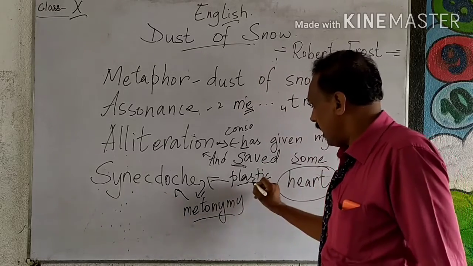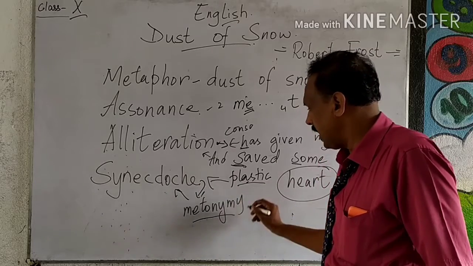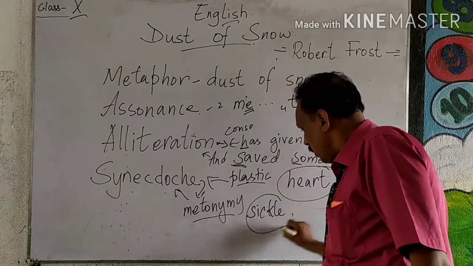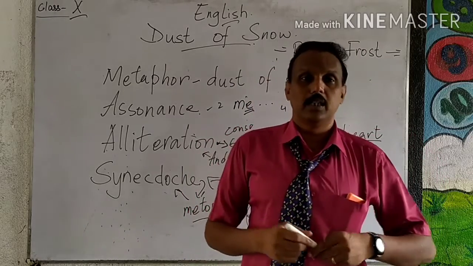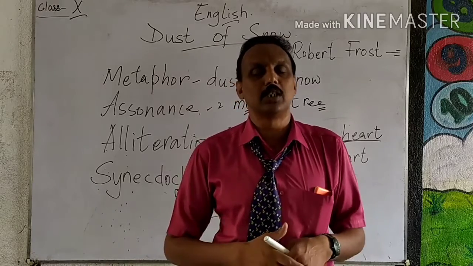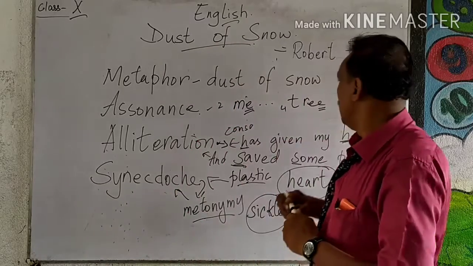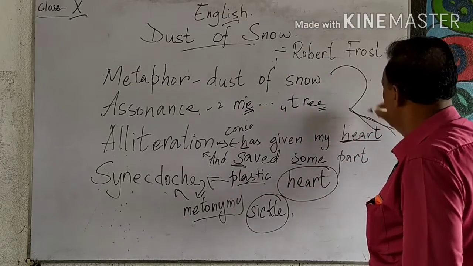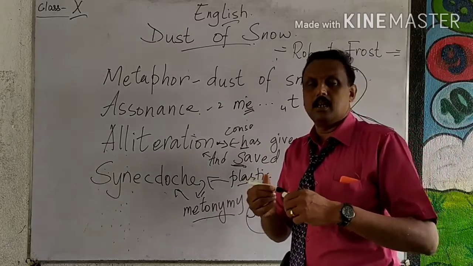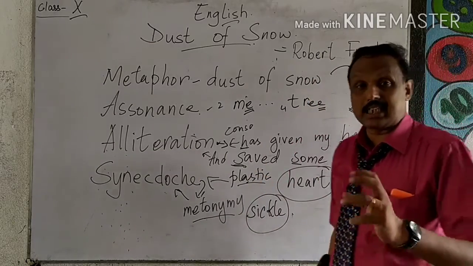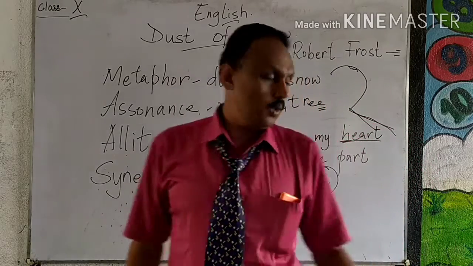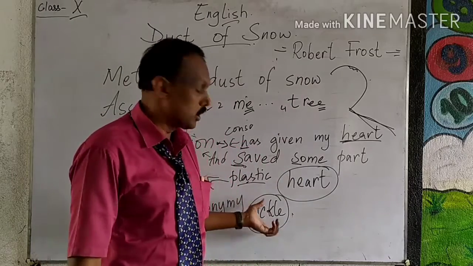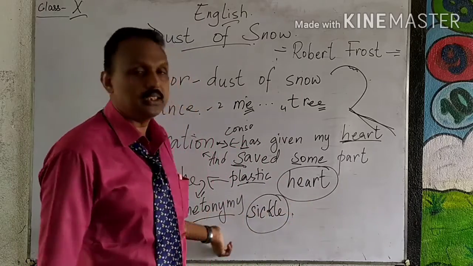For this synecdoche or metonymy, I will give you another example: sickle. When you say sickle, you understand what that is. A tool used by a farmer when he is harvesting wheat or rice. He uses it to cut the crop. You have seen it. The sickle looks like a rupee sign. So with this part, they cut the harvest. So here, sickle means what? Who uses a sickle? A farmer uses a sickle. Using that one tool, we are signifying the whole group of farmers. So that is called metonymy.